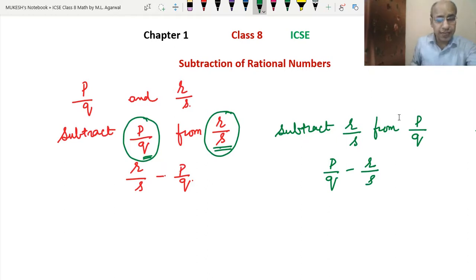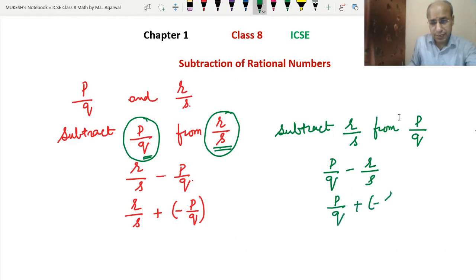There is another way of writing it, like this: r upon s plus minus p upon q. We can write the additive inverse also. Or we can write p upon q plus minus r upon s. This way we can also write it. So you can write these two things straight away.